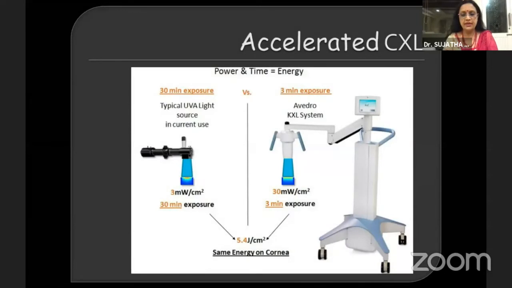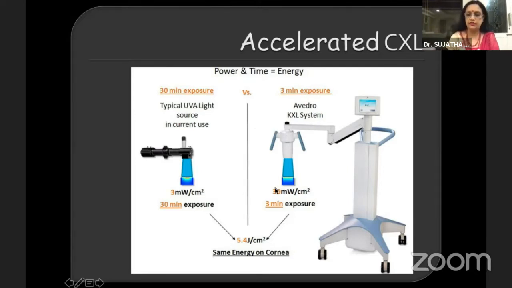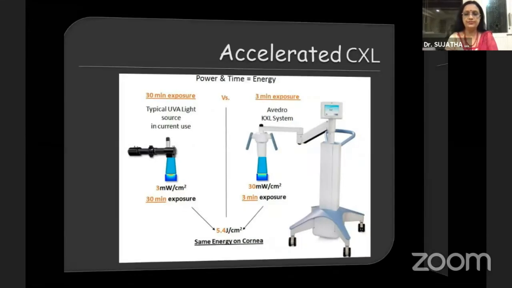Accelerated cross-linking has been explained again by Dr. Sujata Das. But just to give you an overview, the basic idea here is to get 5.4 joules per centimeter square, and it can be done by increasing the power and reducing the time. And the normal accelerated cross-linking that we all prefer is 9 milliwatts for 10 minutes. That's a thing, and it's shown to be equivalent to the Dresden protocol.